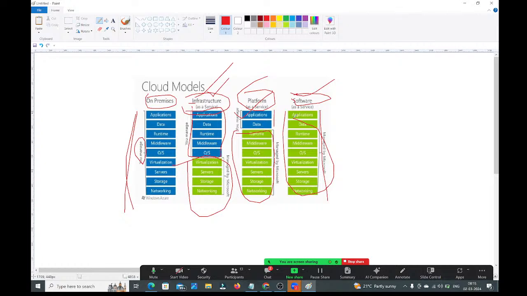That's all. So like this, the services are classified in these three ways, guys. Some of the services are provided as Infrastructure as a Service, some as Platform as a Service, some as Software as a Service. Tell me one or two examples for Software as a Service. Currently, I'm conducting the online sessions in Zoom.